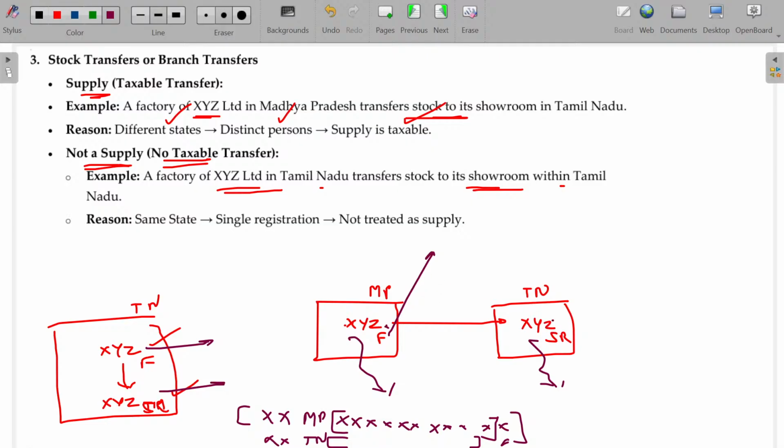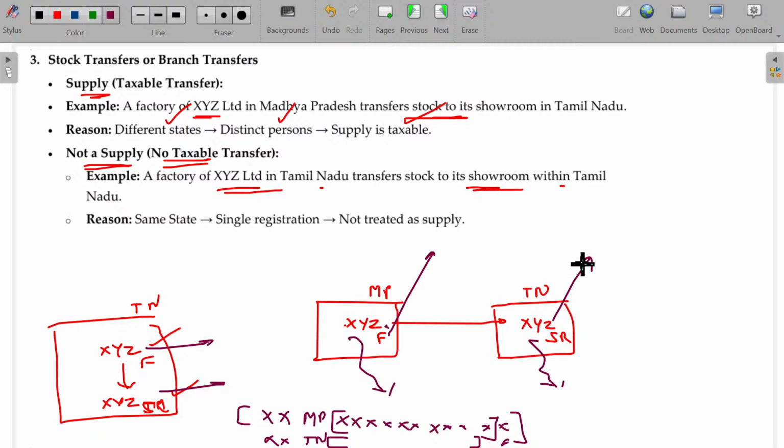And if you are selling from here, the tax is levied and shared by the central government and Tamil Nadu government. So naturally, there is a chance to shift the tax liability or burden from Madhya Pradesh to Tamil Nadu. So a transfer from one state to another is considered a supply and tax is levied.